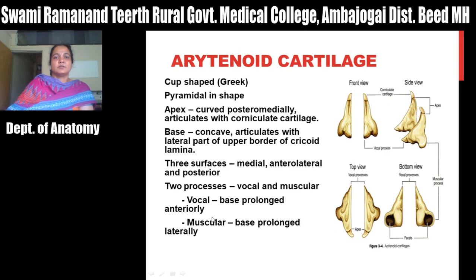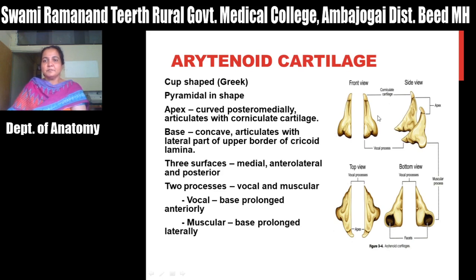Then next, these are the unpaired cartilages. One is the thyroid, second is the cricoid, and the epiglottis. Out of that, the epiglottis is elastic and the remaining are hyaline cartilages. Then next is the arytenoid cartilage. It is a cup shaped cartilage, as you can read in the Greek. So what is the shape of this cartilage? It is pyramidal in shape.